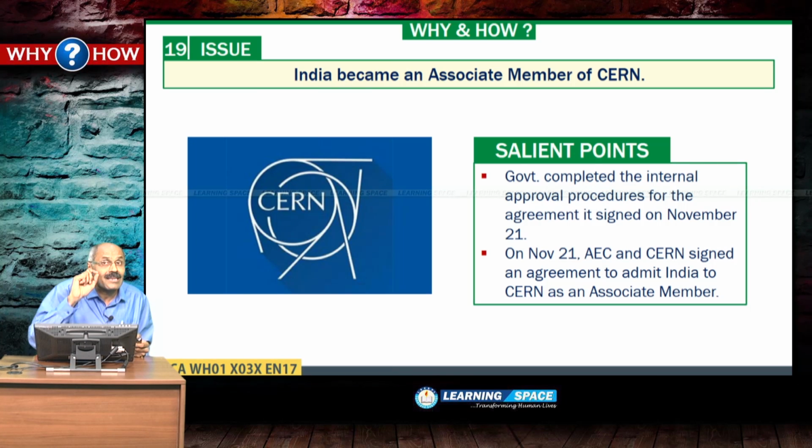Right. So, the next one, India became the associate member of CERN. We deliberated previously, and in the month of November, India's Atomic Energy Commission and CERN signed an agreement to admit India to CERN as associate member, and all the formalities are completed and India became associate member of CERN.